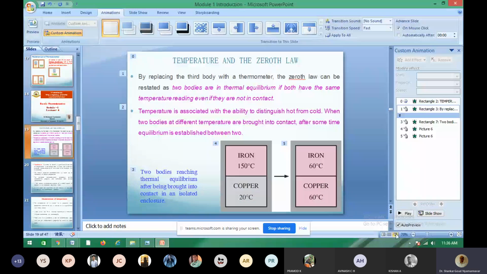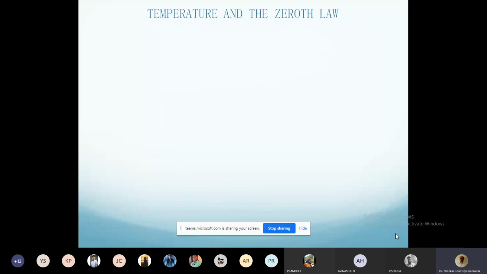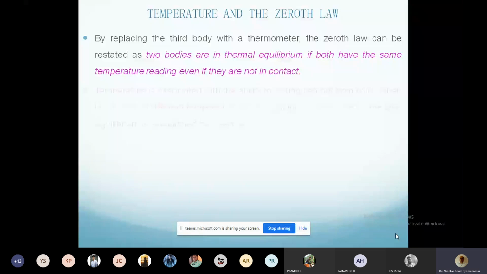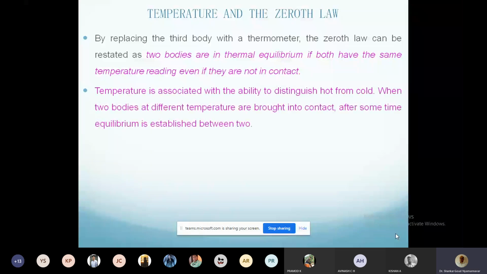So what is temperature? Temperature is associated with the ability to distinguish hot from cold. When two bodies at different temperatures are brought in contact, after some time equilibrium is established between the two. This is what we said, right?